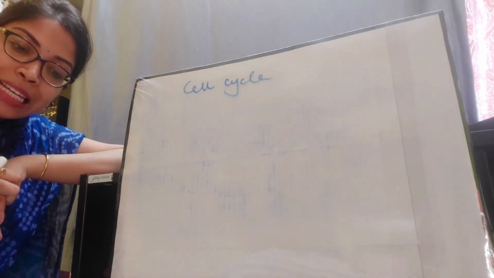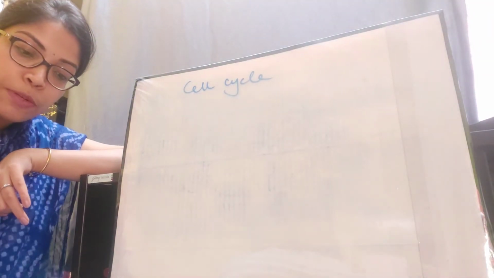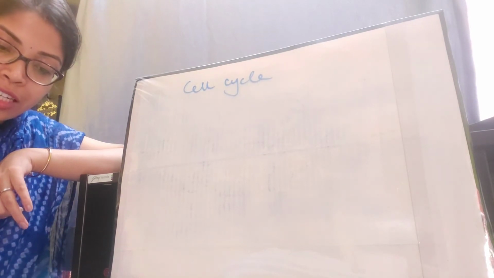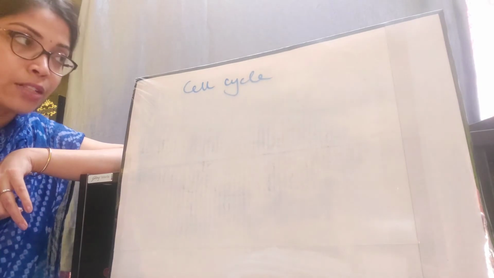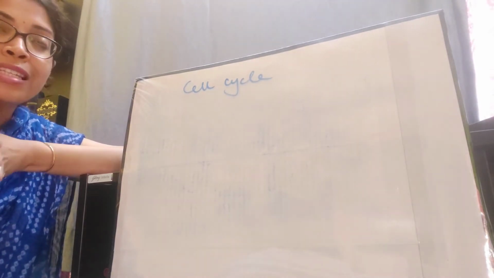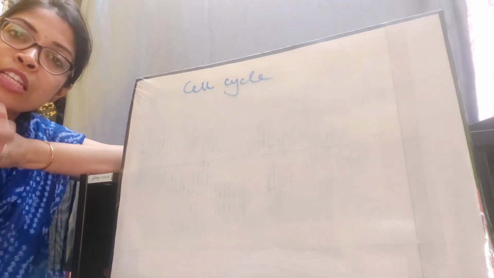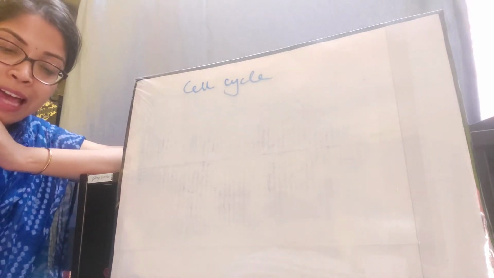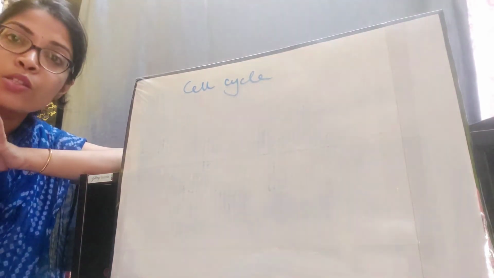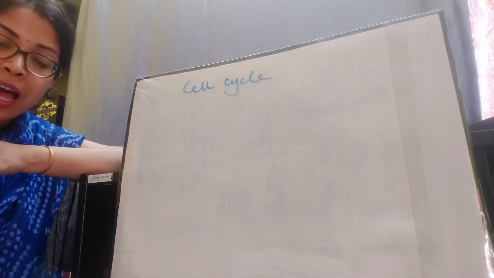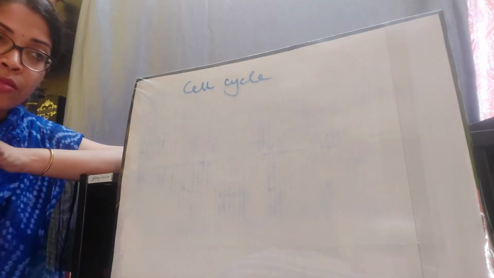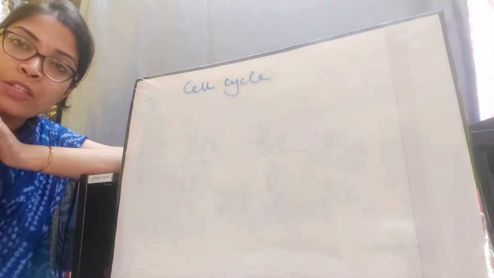The sequence of cyclic events and changes that occur between one mitotic division and another in a eukaryotic cell is collectively known as the cell cycle. Cycle means something is happening cyclically and sequentially, one after the other, and it keeps on happening, it does not stop. So it's a sequence of events and changes that take place between two mitotic divisions.